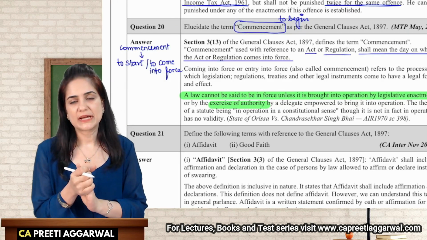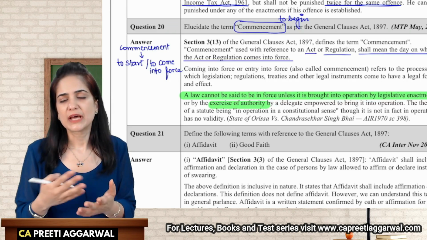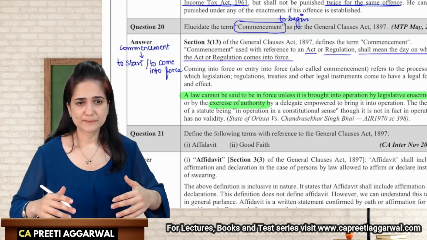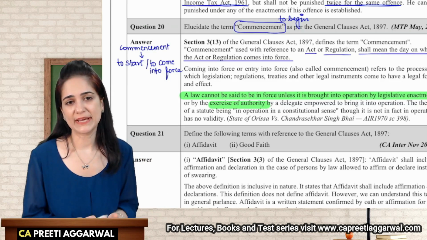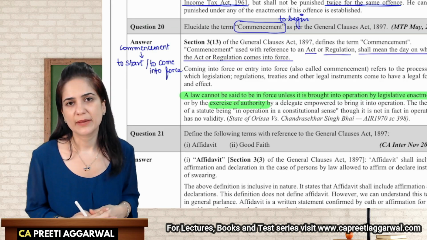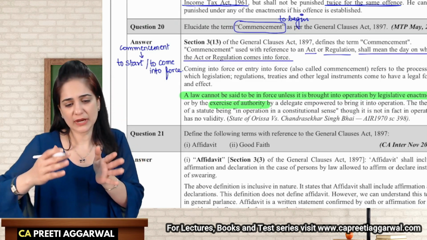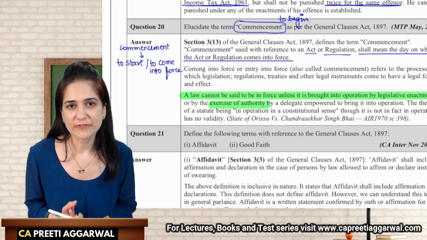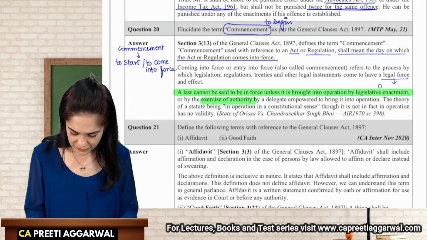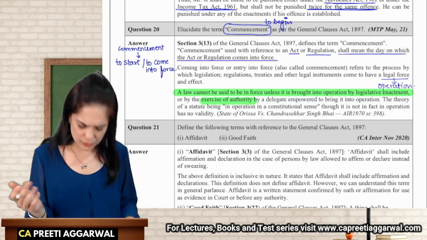What you need to understand is that the act will come into force on the day on which it is enforced. So you can say that the provisions of the act will start on the day that the act comes into force. So if the Indian Contract Act came into force on 1st September, it means that it applies to all the contracts which are entered after the first day of September. So legal force actually means the date on which it is operational. So it comes into operation, it comes into force. You can use that word.